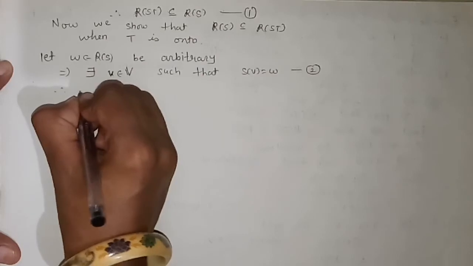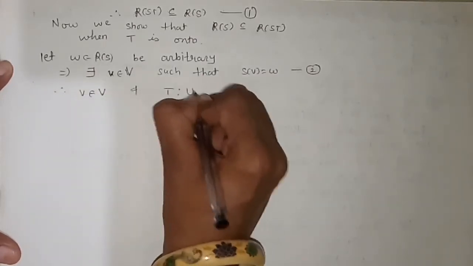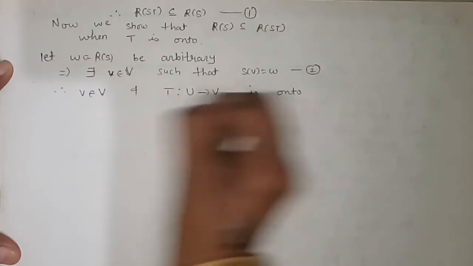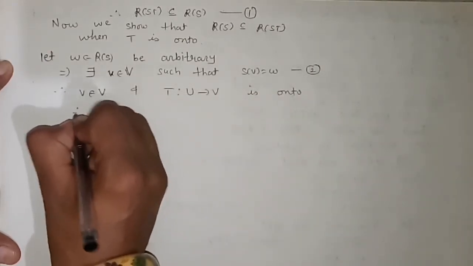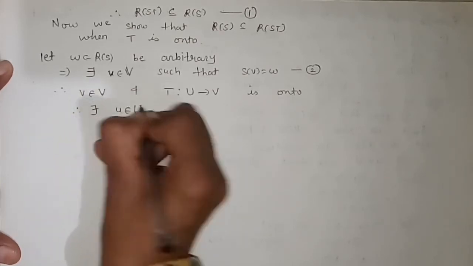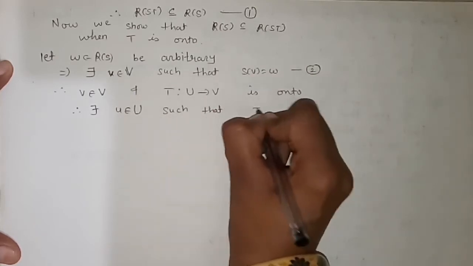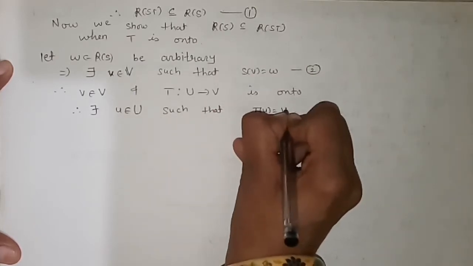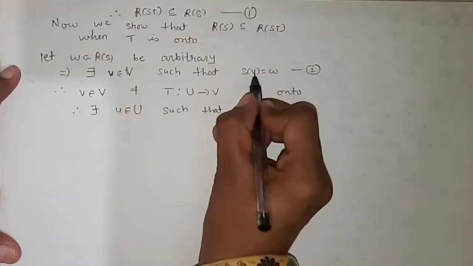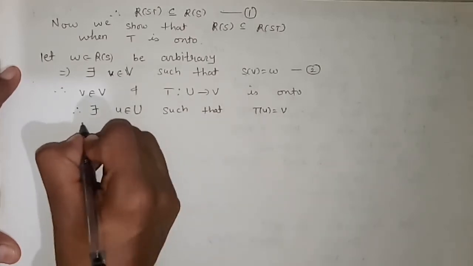Since v belongs to V and T, a mapping from U to V, is onto, therefore there exists u belonging to U such that T of u is nothing but v. So from 2 we can say that S of v is equal to W, but v is nothing but T of u.